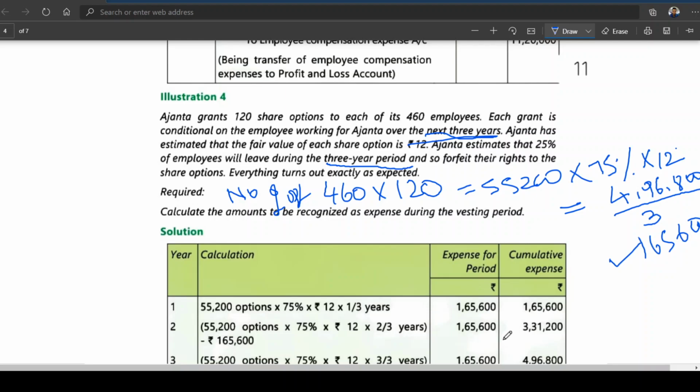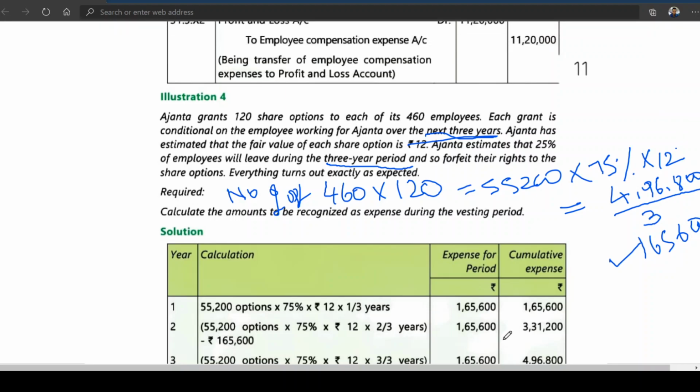For example, for the second year you will get 55,200 options into 75% into 12 into 2 by 3.